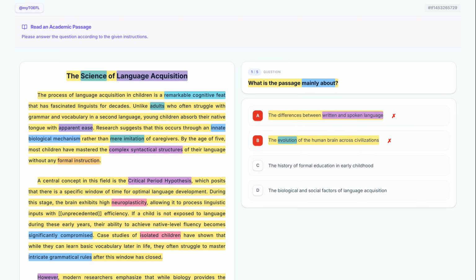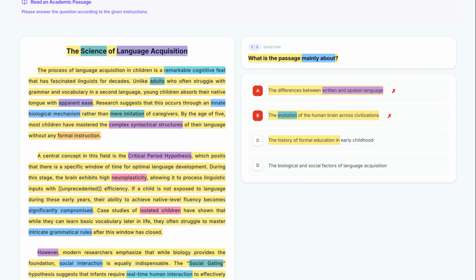Here's option C. Let's break it down. The history of formal education in early childhood. The passage actually states that children learn without any formal instruction, which directly contradicts the idea that the passage is about the history of formal education. Let's eliminate this.